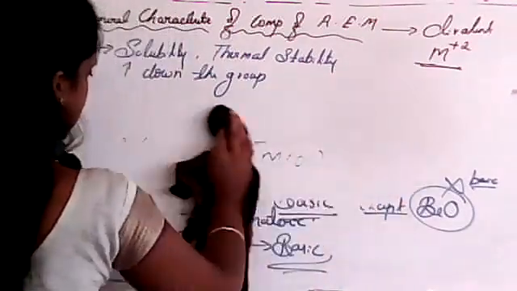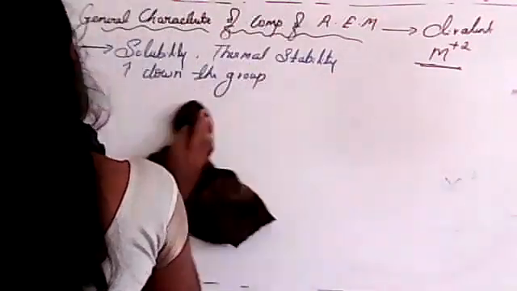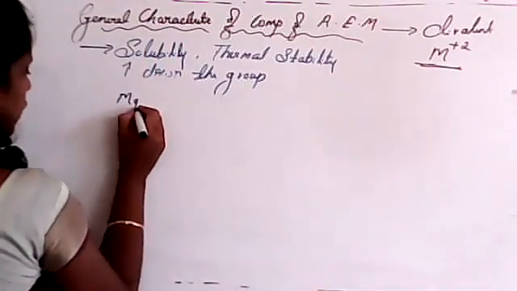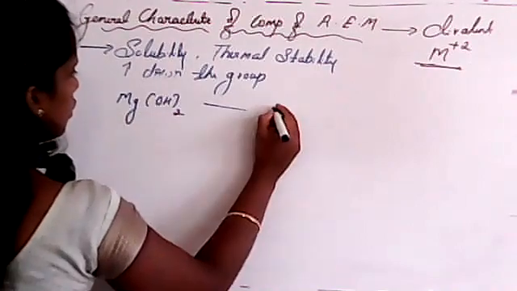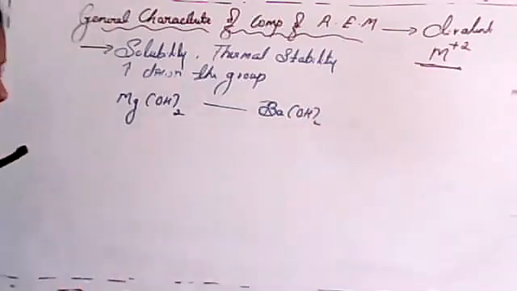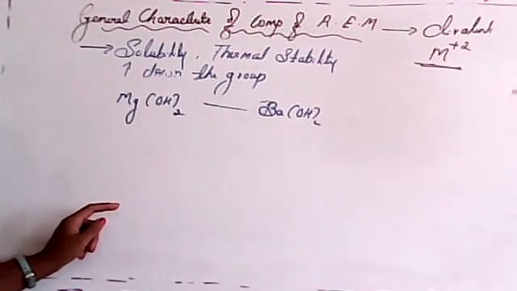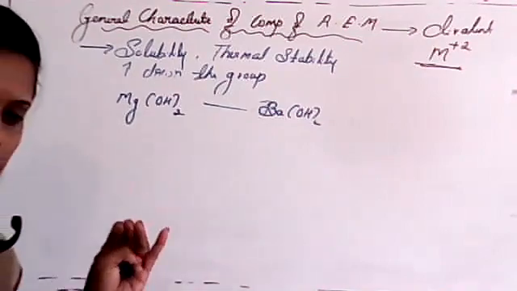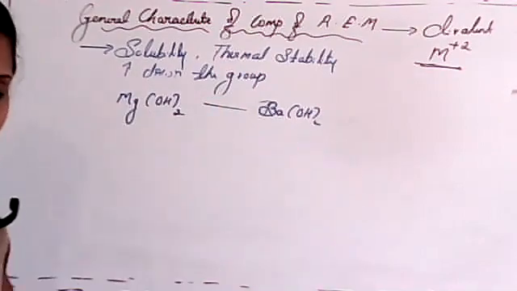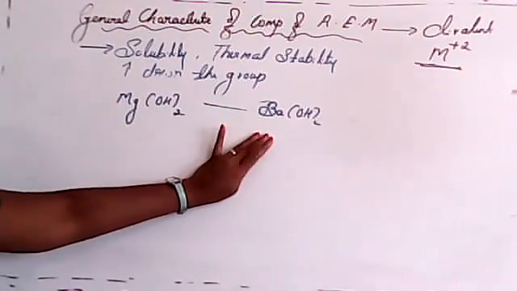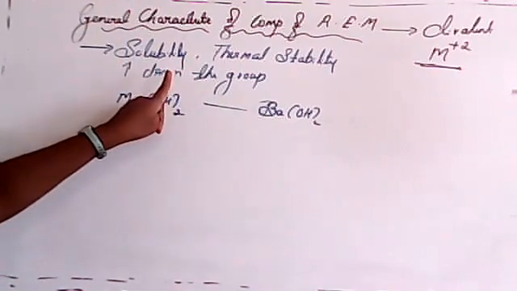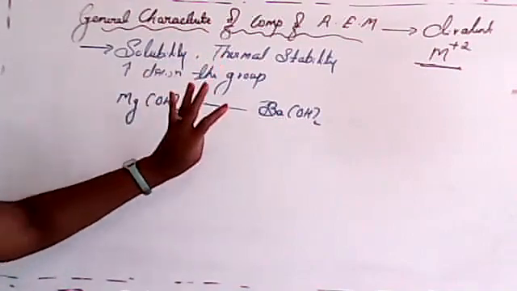magnesium hydroxide to barium hydroxide. Clear? Its solubility also increases. That means if we compare magnesium hydroxide and barium hydroxide, which is more soluble, the solubility of barium hydroxide is more due to increase in size. Okay. Second one, its thermal stability also increases from magnesium to barium hydroxide.